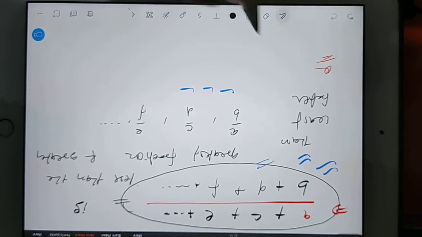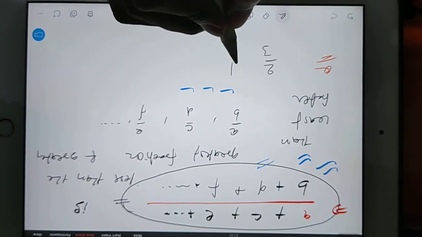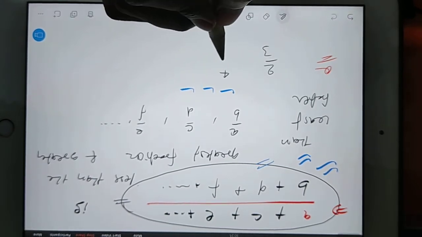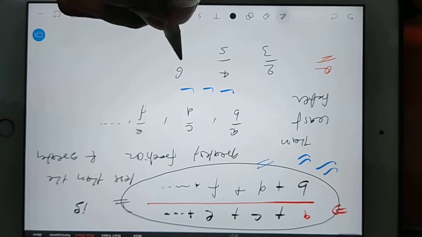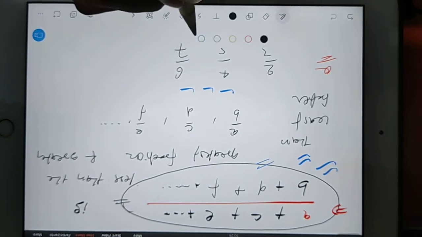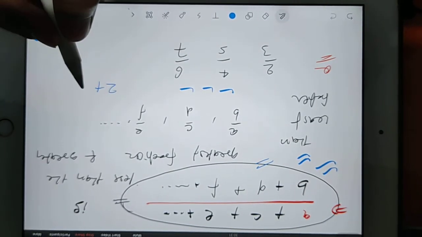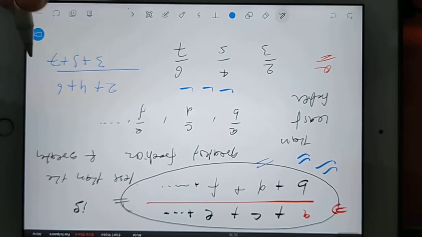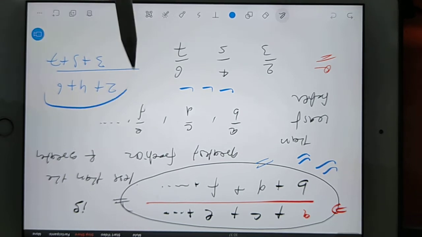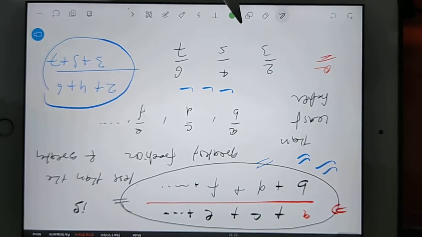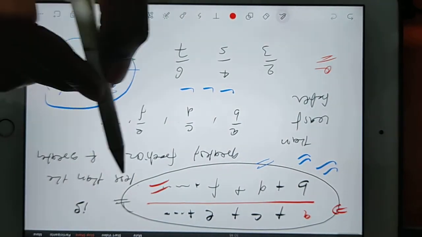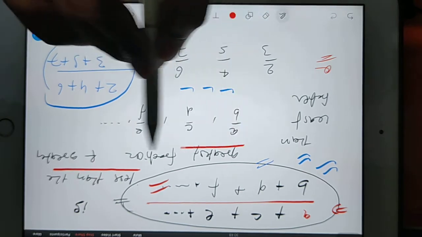Suppose I am giving you 2 by 3 and suppose 4 by 5 and suppose 6 by 7, and I want to check that 2 plus 4 plus 6 whole divided by 3 plus 5 plus 7. This total answer, where will this answer lie? So for that only we have given the statement, this total answer will be less than the greatest fraction.